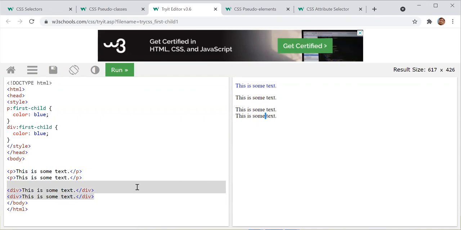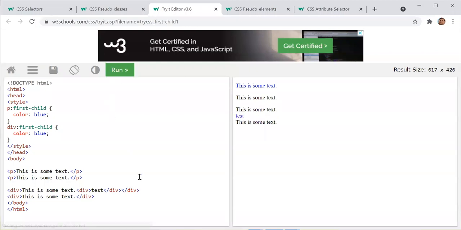Pankaj, I think there is no child of any paragraph in this context. So if you put one div under the paragraph, then that div will be considered as a child of the paragraph. Let me try the same thing which you're saying. Oh my God, I'm really thankful to you. So here they are treating div as a child, right, Ravi?